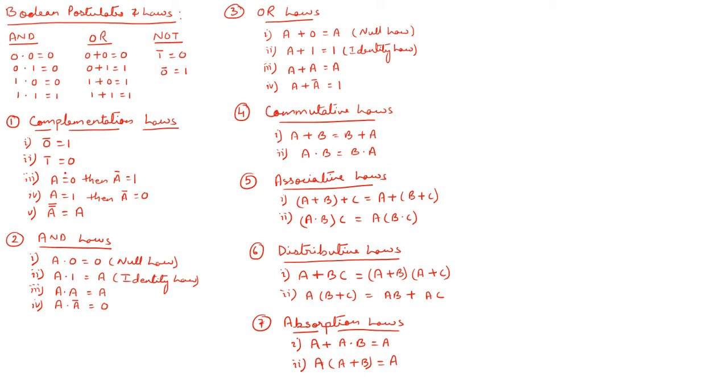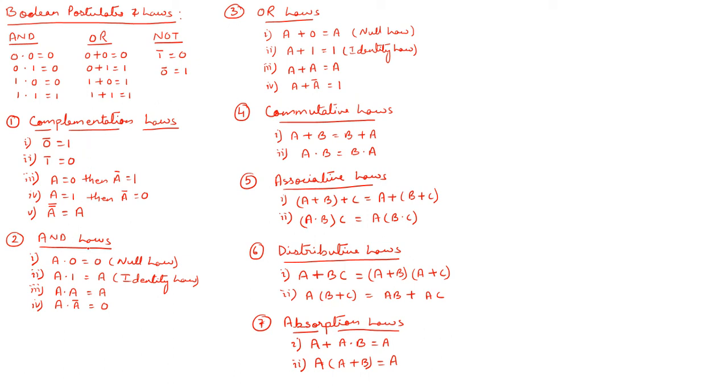The third one: if A equals 0, where A is a variable to which I am assigning a value, then A bar, that is A complement, equals 1. Similarly, if A equals 1, then A complement equals 0. And if I take the double complement of A, that is double bar, it will be equal to A. So these are the 5 complementation laws.